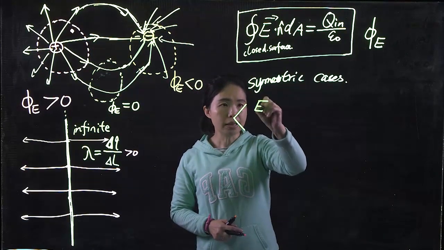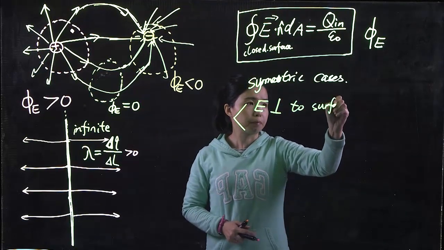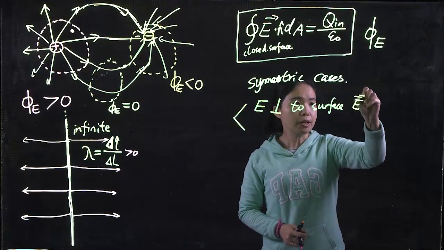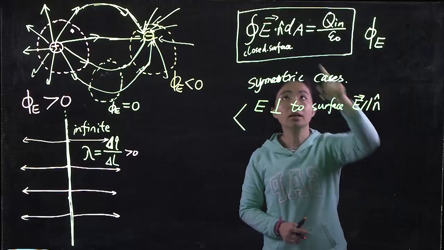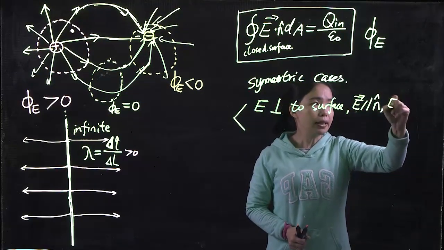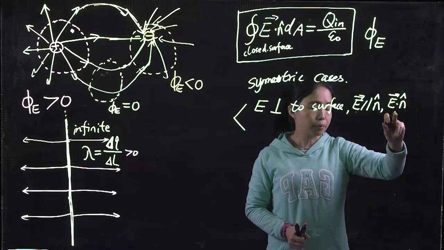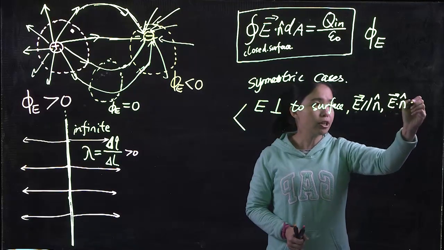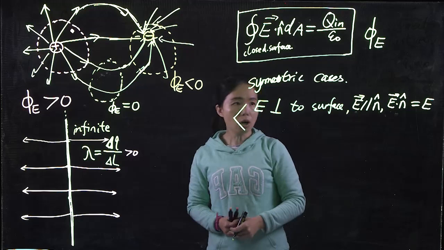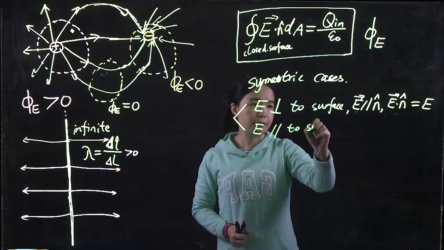We want either the E field to be perpendicular to the surface. If the E field is perpendicular to the surface, the E field is parallel to the normal direction of the surface. If the E field is parallel, then E dot n, the dot product of E field with your normal direction, is equal to the E field itself. Okay? Or we want E field to be parallel to the surface.